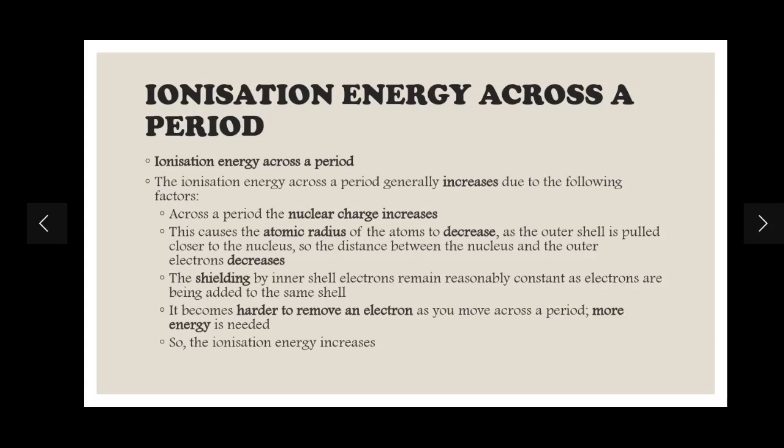Now talking about shielding, again shielding by inner shell electrons remains reasonably constant as electrons are being added to the same shell. The number of shells doesn't change, only the number of electrons is increasing. Now what will happen? It becomes harder to remove an electron as you move across a period, since the atomic radius has decreased, the shielding effect is reasonably constant and the nucleus is attracting more strongly. So it is difficult to remove that electron. You need to apply more and more energy to remove it, so the ionization energy will increase. This is the reason.